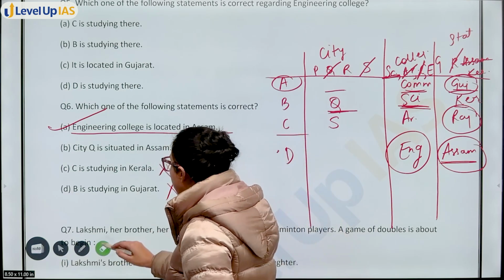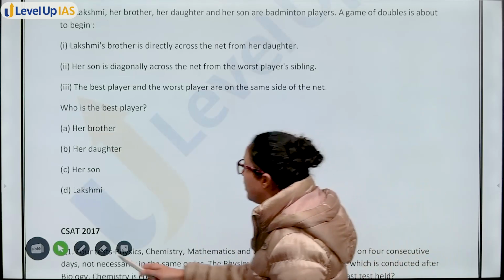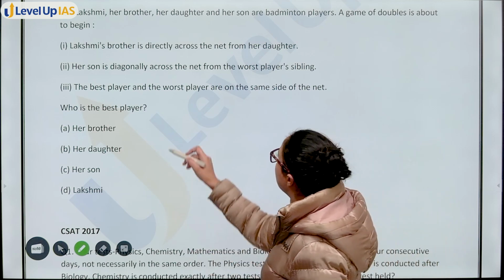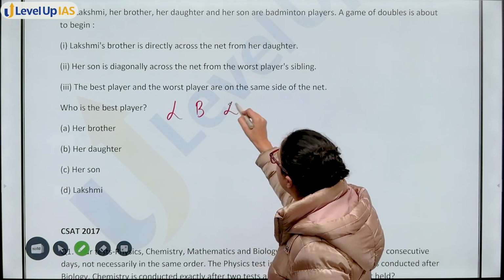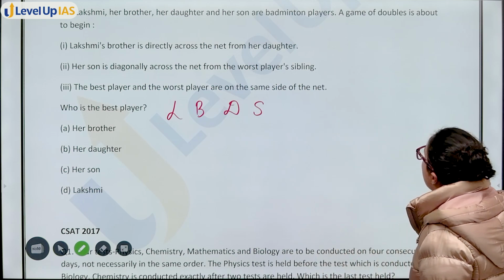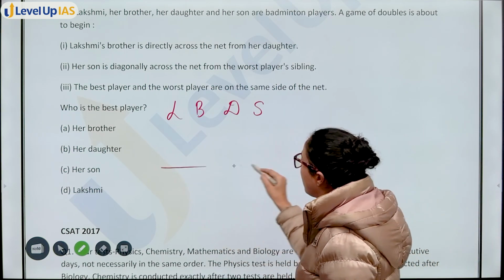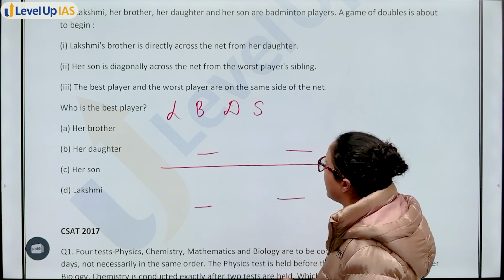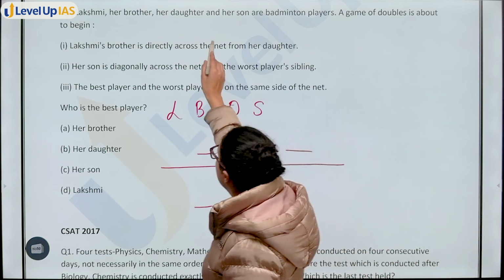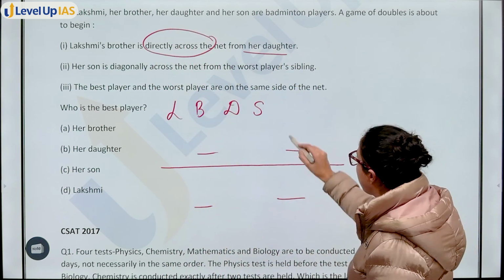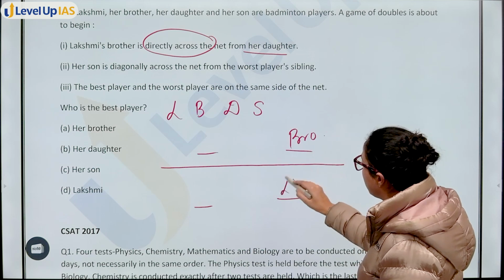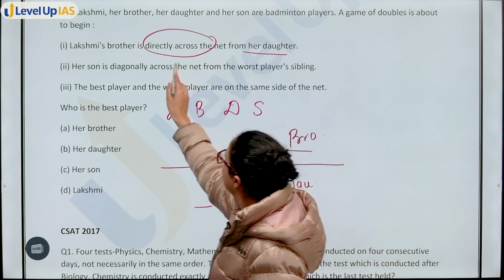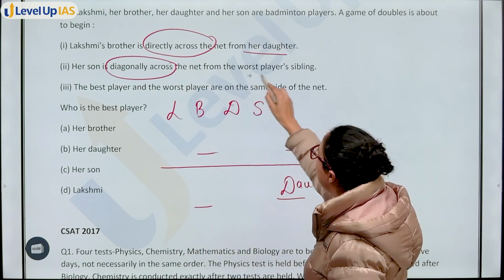Now, moving on to the next question. Now, let's discuss the next question of 2018. So, in this question, you have Lakshmi, her brother, her daughter, and her son are badminton players. Game of double is about to begin. That means 2 people are on this side, 2 people are on this side. Lakshmi's brother is directly across the net from her daughter. That means if this is her brother, this is daughter.